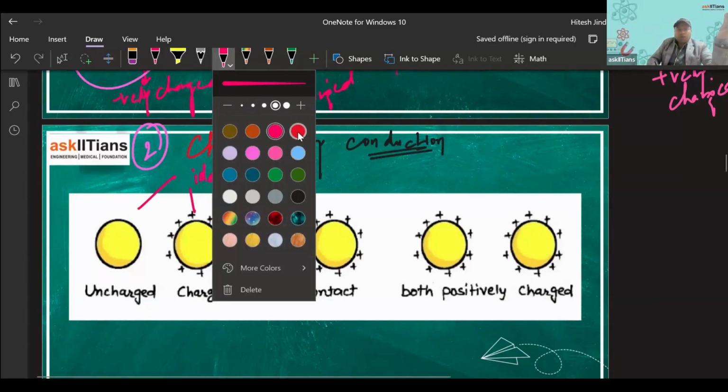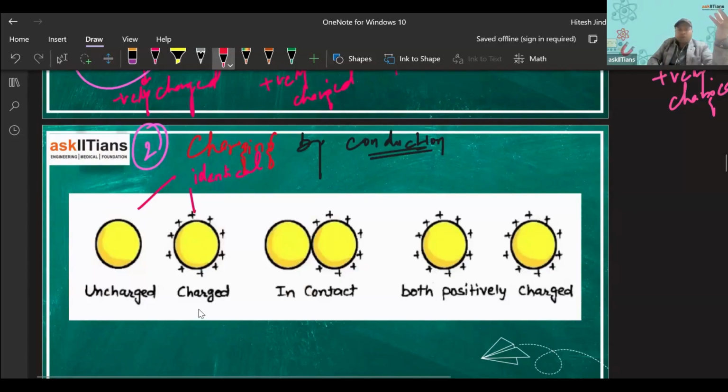So now, let me say that this charged body is having some charge. Let's say this charged body is having 5 coulombs charge. That is a very large charge. This charged body is having 5 coulombs charge, and this is an uncharged body. Now this charged body is brought in contact with this uncharged body. So what will happen? By the method of conduction.